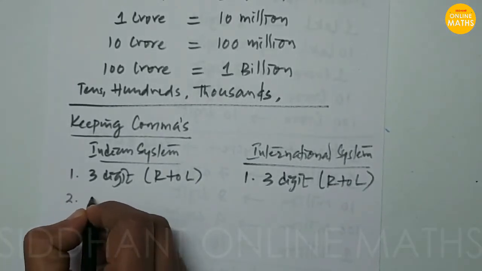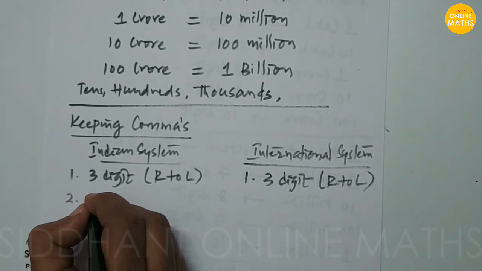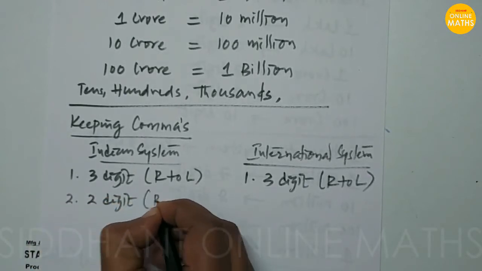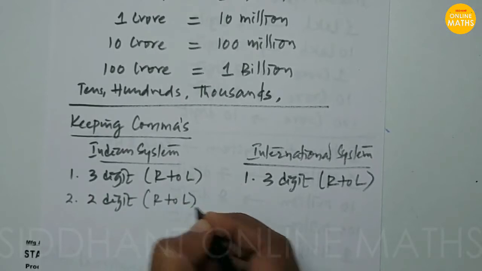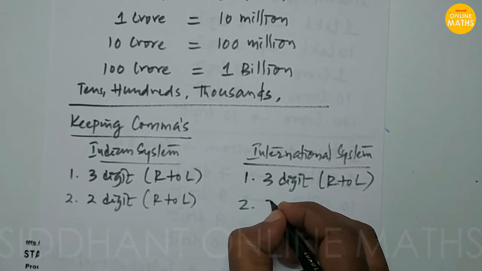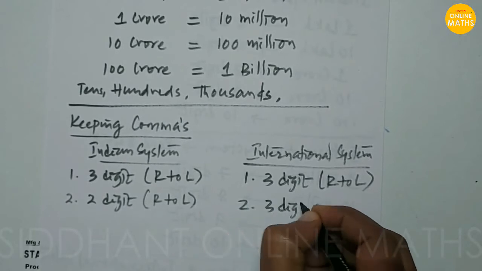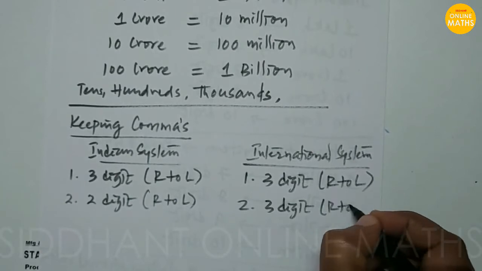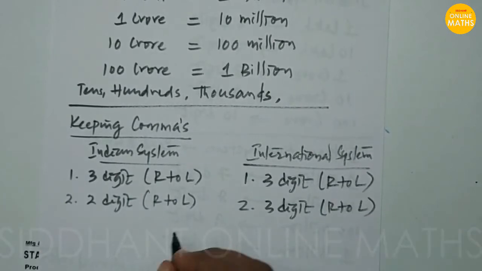After that, we keep a comma for every two digits from right to left. In the international system, we keep the same three-digit grouping: after every three digits, we keep a comma.